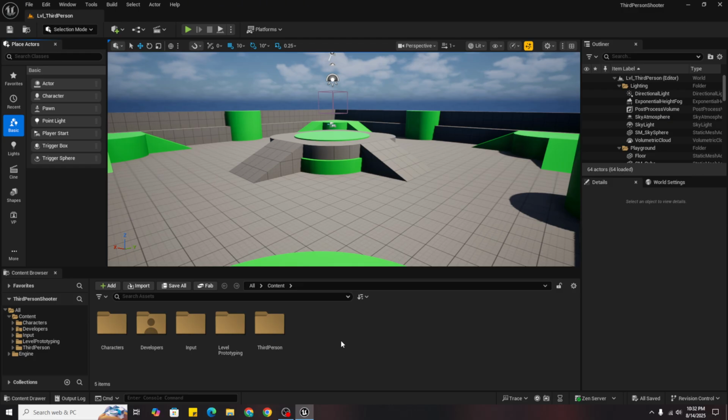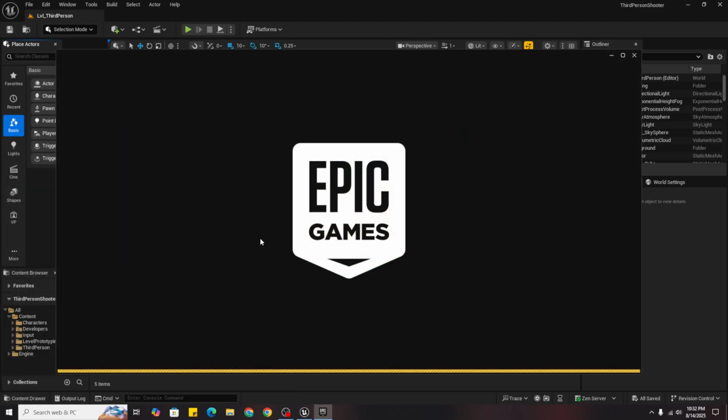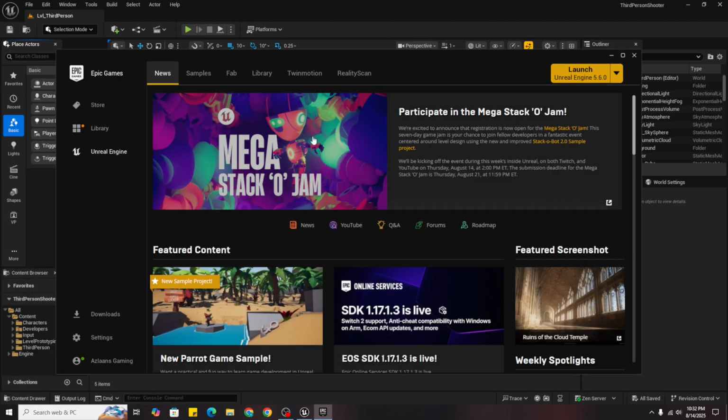In assets we want our character, weapons, sounds, and animations. For that we will open Epic Games. So first thing, I will provide link in description. Go to Fab, register the same account as Epic Games, and then add to your library.